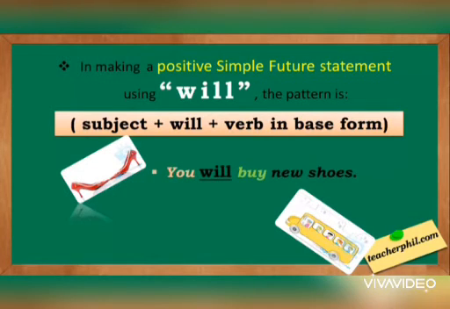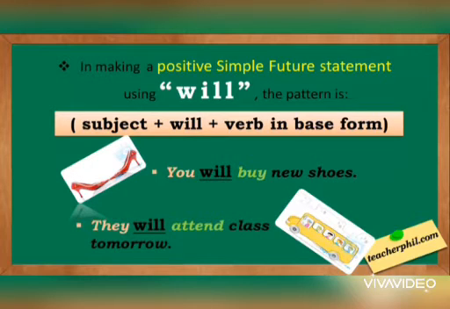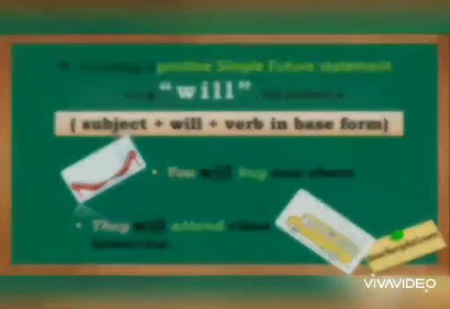Let's see a few examples. You will buy new shoes. They will attend the class tomorrow. You can see the verbs highlighted with green color are in base form, the first form of the verbs.